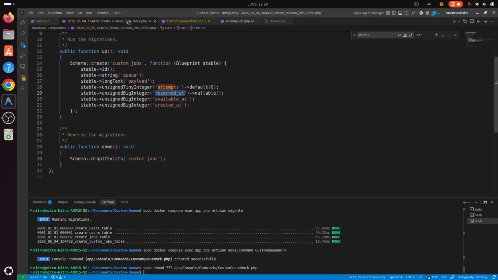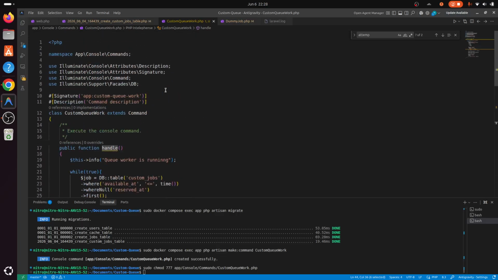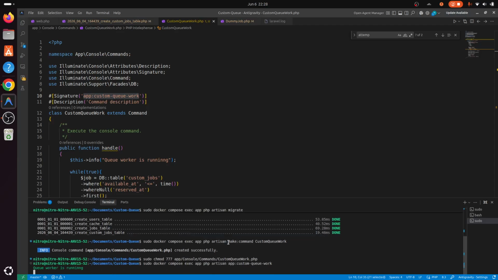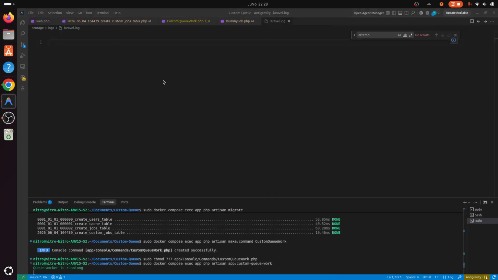We already have this job. I think what we're gonna need to do is run this one. Composer PHP artisan CLI worker is running, and Laravel log is empty.